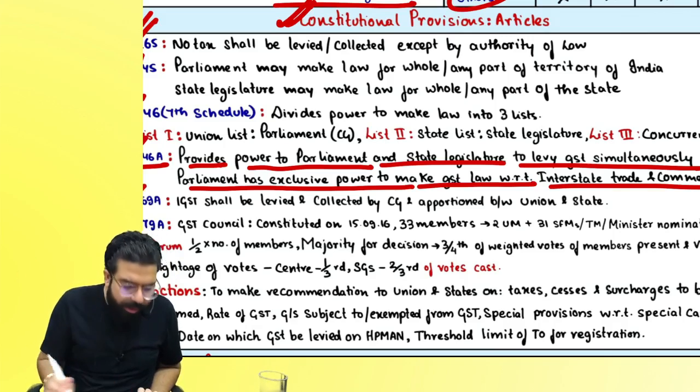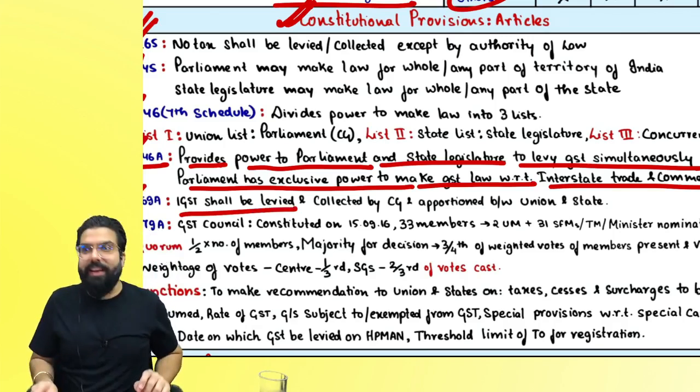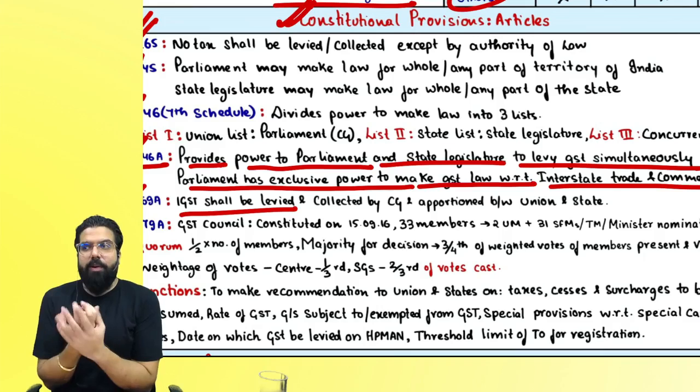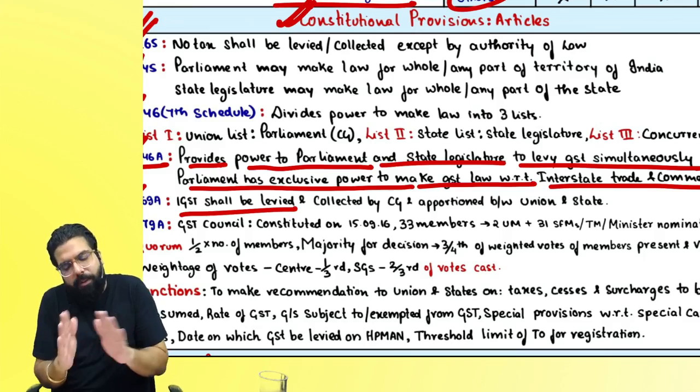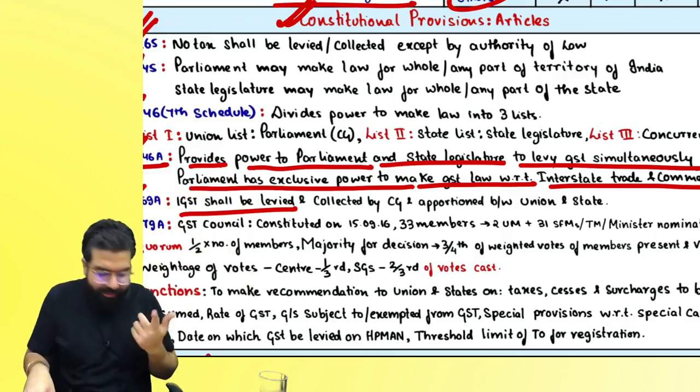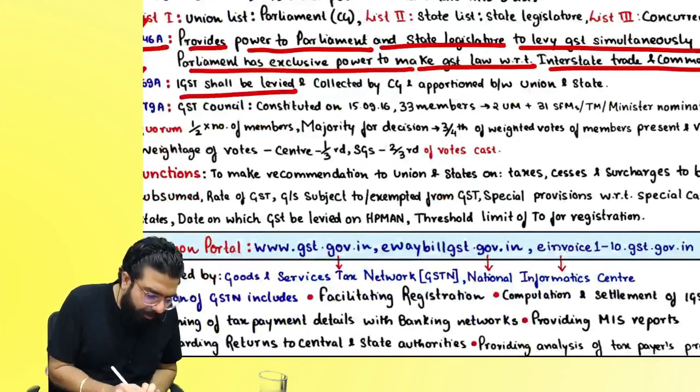Next, Article 269A: IGST, who will collect? It is levied and collected by the central government. They will then apportion it between the center and the state. Which state? Destination state. Yes, sir. Then we have a very important point over here.